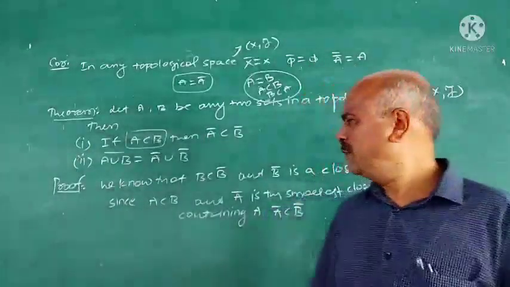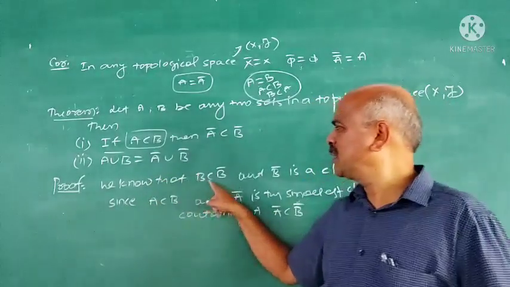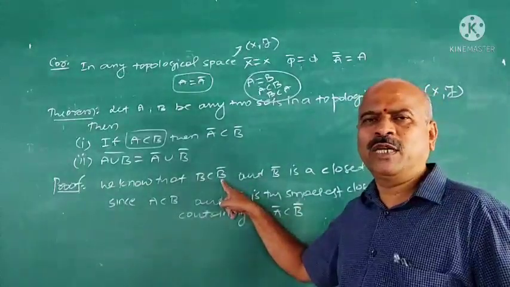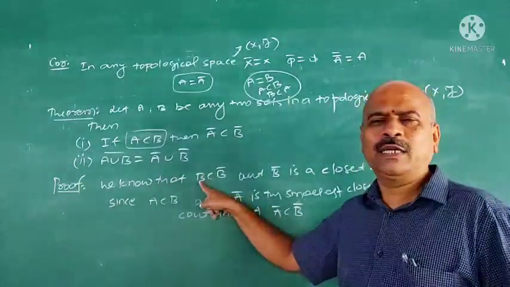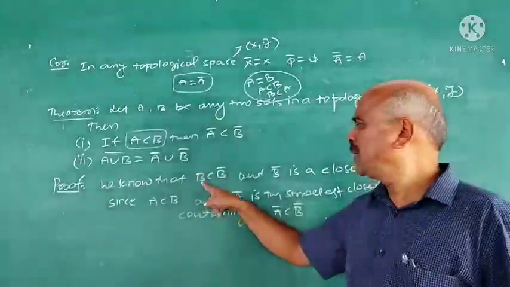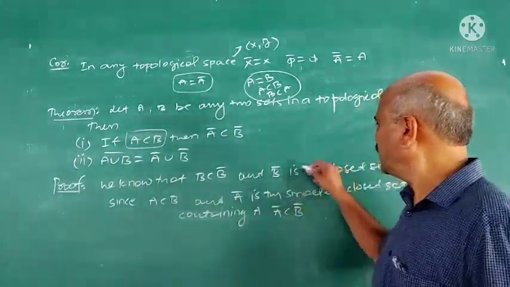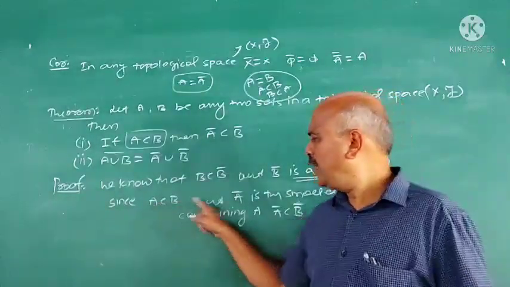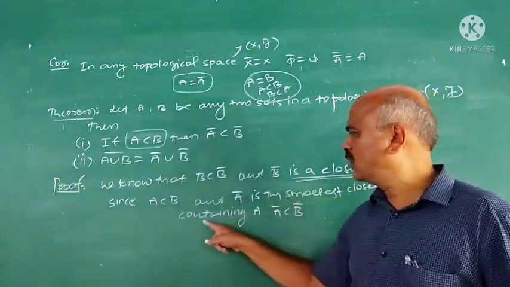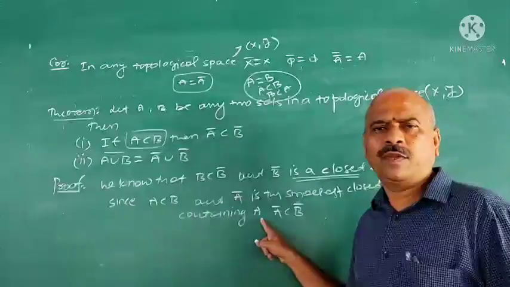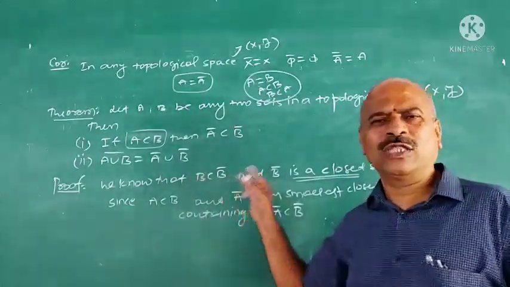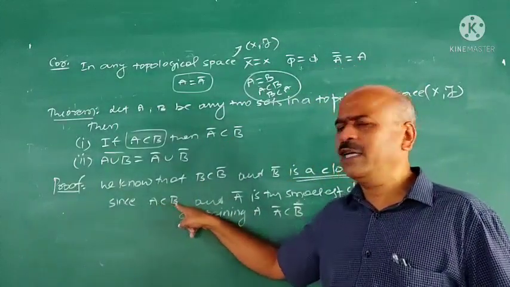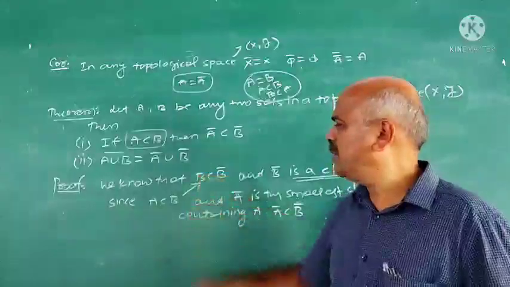That reason is important. First, B is contained in B closure, because by definition it is obvious. B closure is the intersection of all the closed sets containing B. B is contained in B closure. B closure is a closed set. But A closure is the smallest closed set containing A. B closure is another closed set containing A, because A is contained in B and B is contained in B closure.